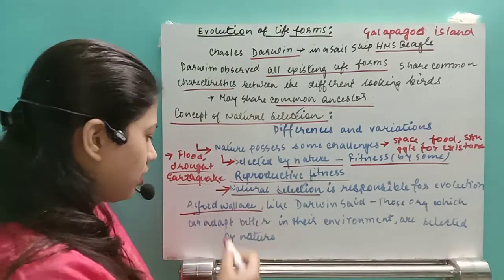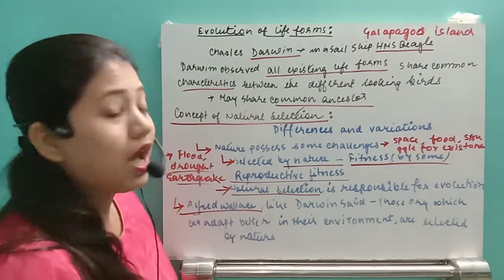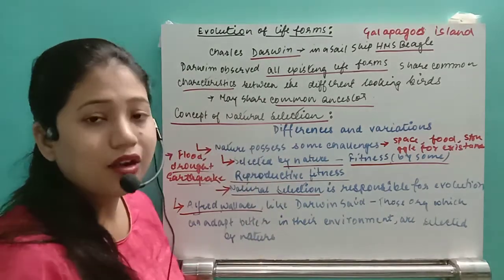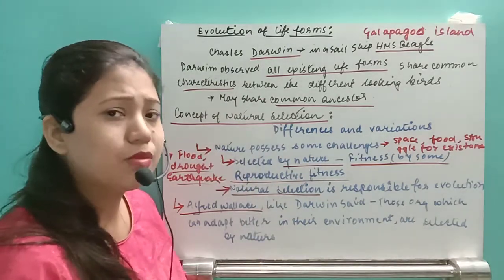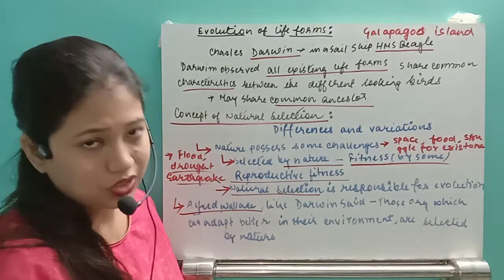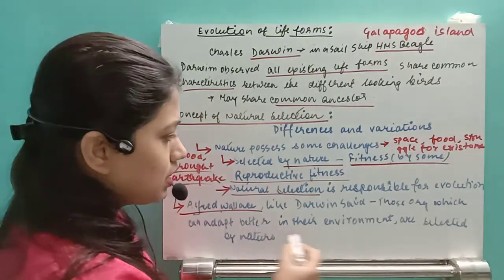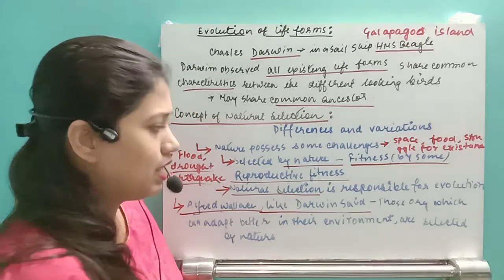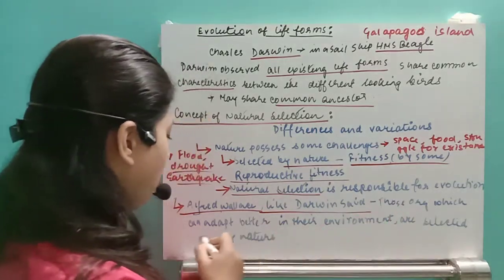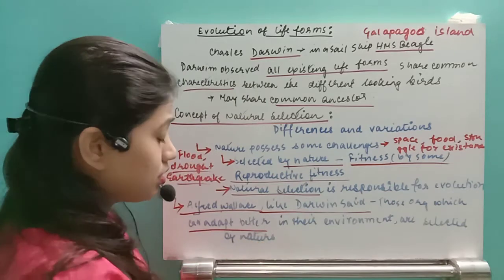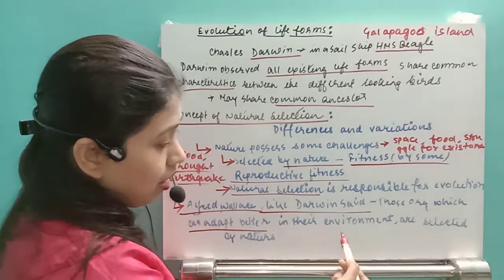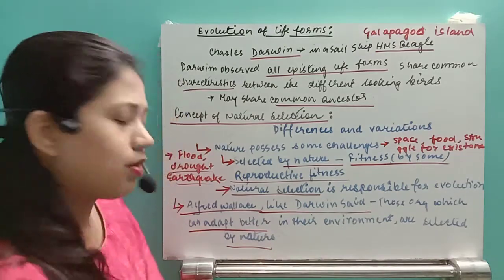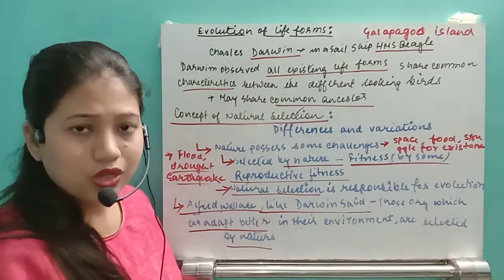Another scientist, Alfred Wallace, and Charles Darwin had similar concepts on the natural selection theory. Both Alfred Wallace and Darwin said that the organisms which can adapt better in their environment are selected by nature. Those organisms which are better adapted will flourish, isn't it?